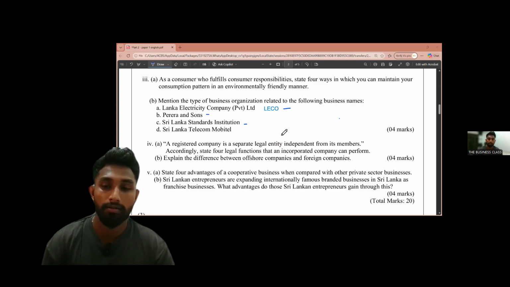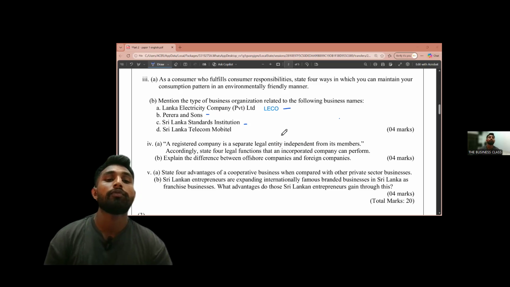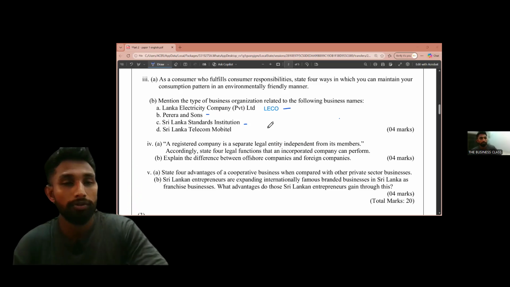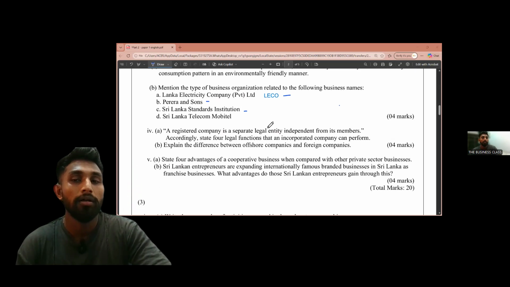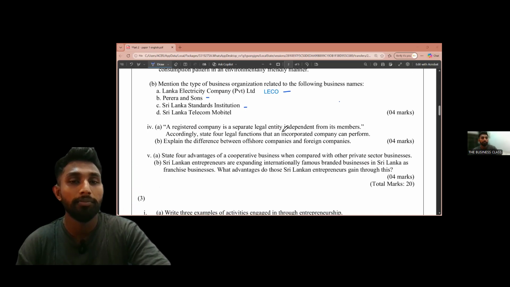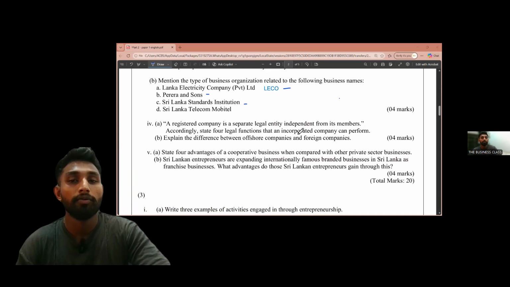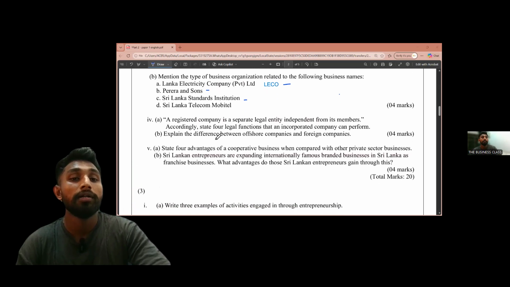Right? Okay, we are moving to the fourth question. The fourth question is asking: a registered company is a separate legal entity independent from its members. Accordingly, state four legal functions that an incorporated company can perform. The question is saying that they have a legal entity, right?